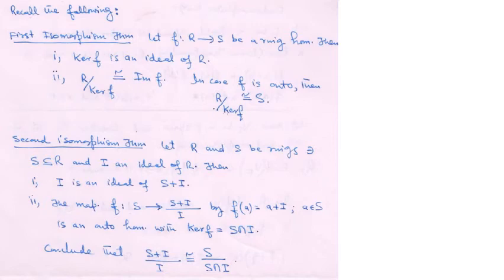R mod kernel F is isomorphic to S, so here S mod kernel F, which is S intersection I, is isomorphic to this ring.